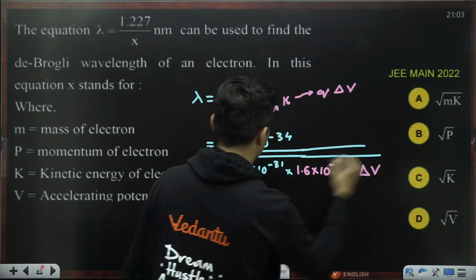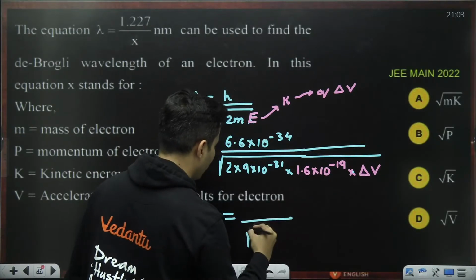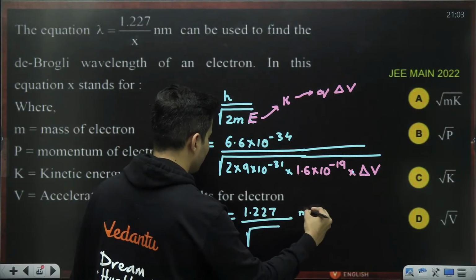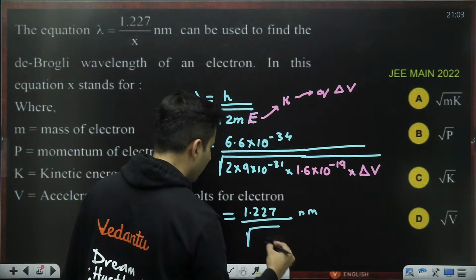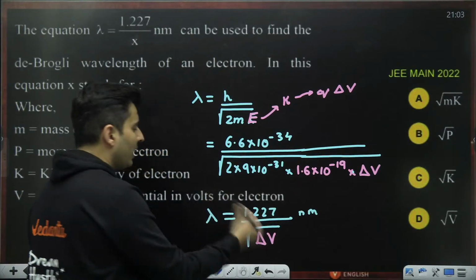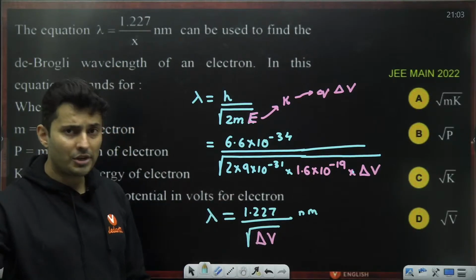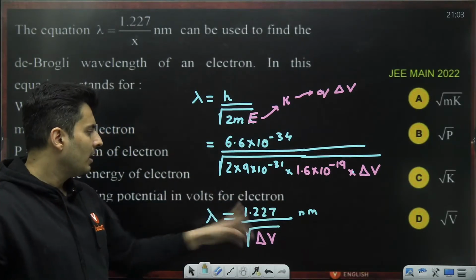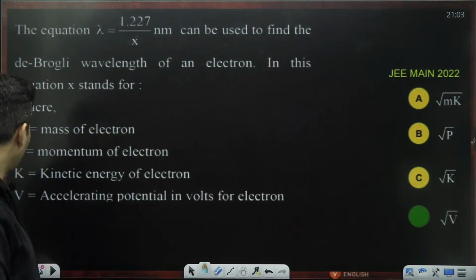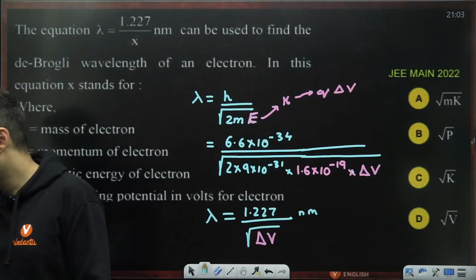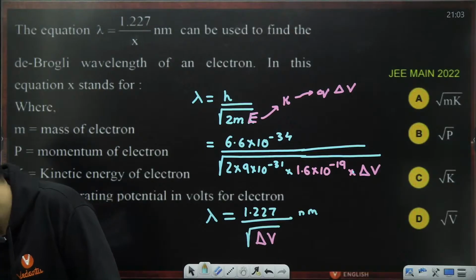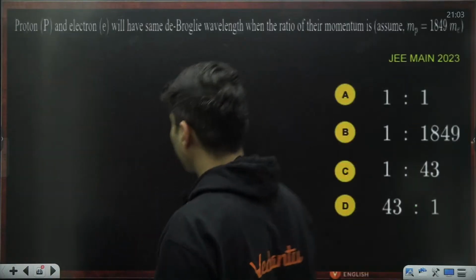If you simplify all this, you basically get 1 by root delta V, and on the top you will have 1.227. This is in nanometers, and here you will have delta V. This is a shortcut formula for electrons, because most of the time electron questions come, you don't have to sit and calculate it. So x is basically your voltage difference. Option D. Very good. Moving on to the next question.